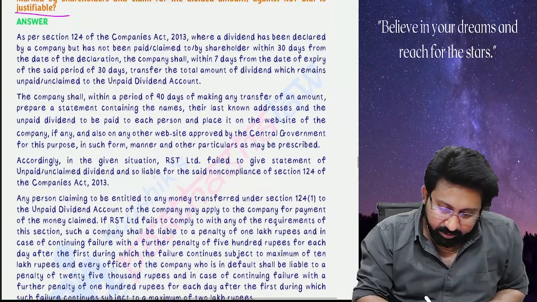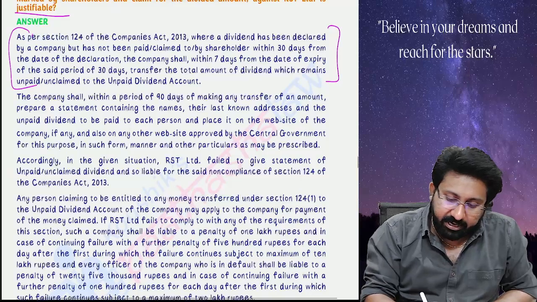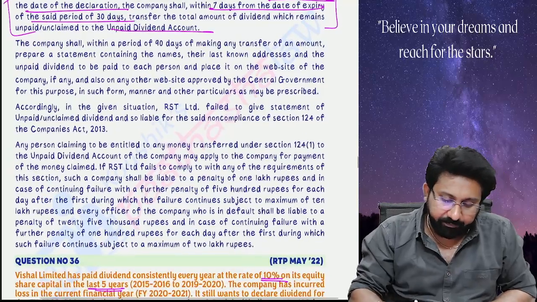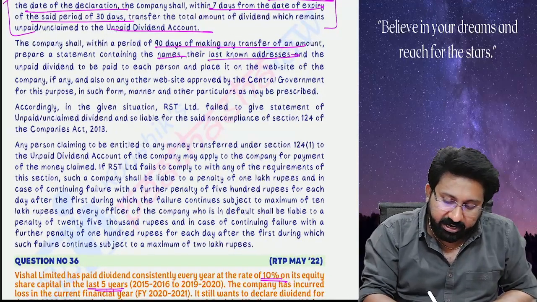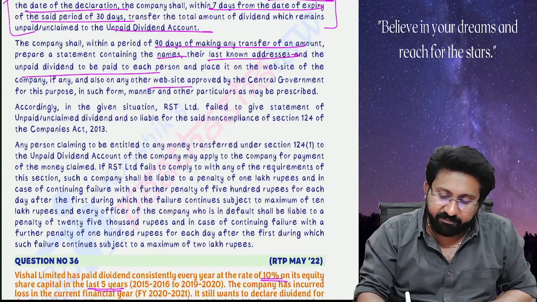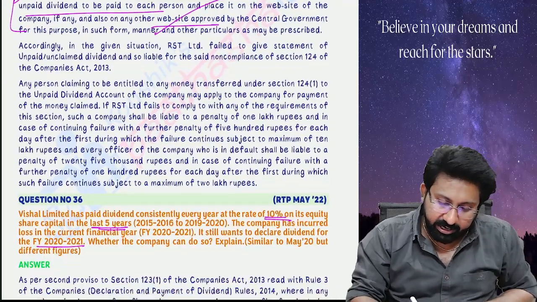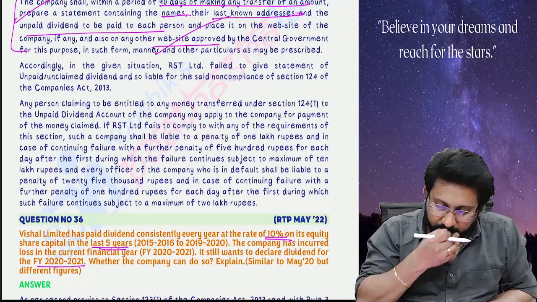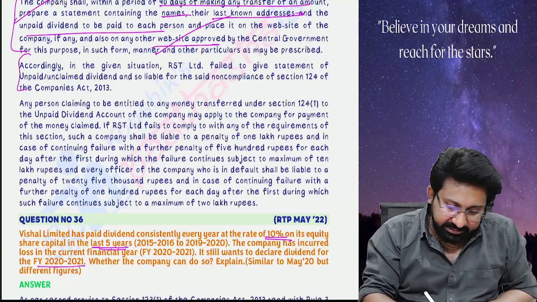So see here, this point I already discussed, where the dividend has been declared but has not been paid within 30 days from the date of declaration, the company within 7 days has to transfer it to the unpaid dividend account. Point 1. Within 90 days, they have to prepare a statement containing names, last known addresses and unpaid dividend, and put it on the website also. Point 2. Accordingly, in the given situation, RST Limited failed to give the statement and so is liable for non-compliance. So the statement is not prepared, that mistake it has done.